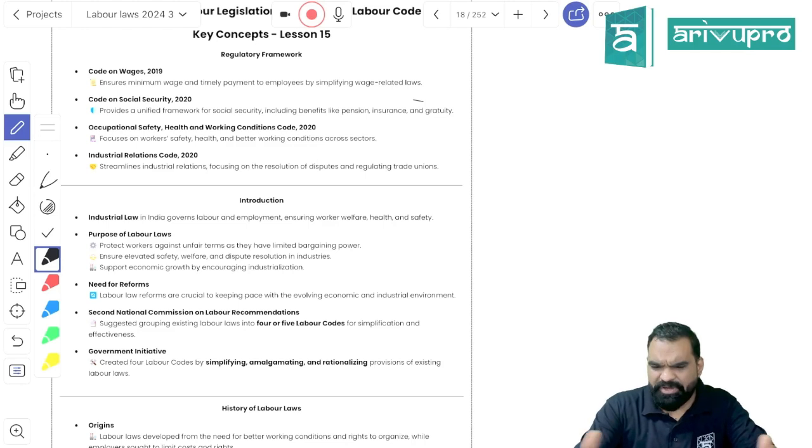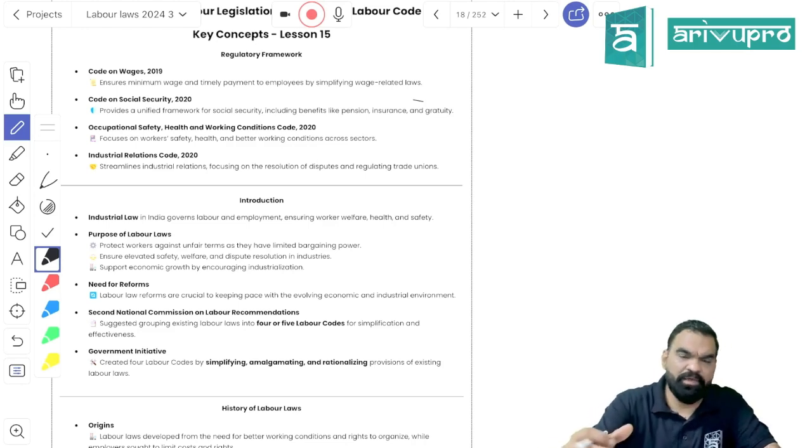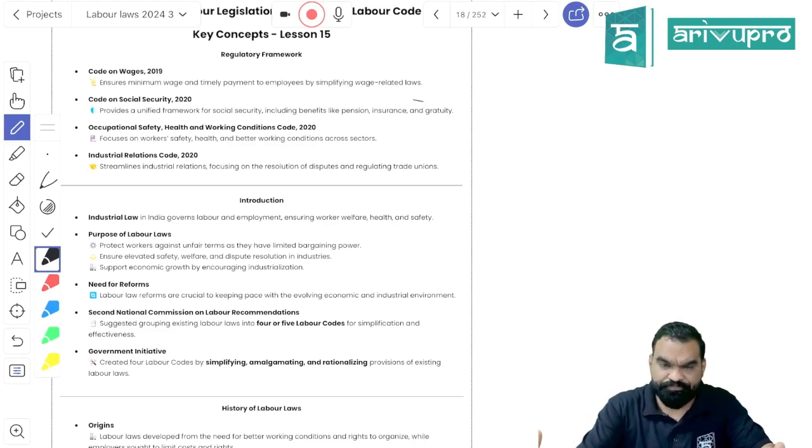So in order to reduce that multiplicity, they have converted all labor laws into 4 codes. All the similar labor laws are grouped together and converted into a code. But under all the labor laws, we know very well the rule making power lies with the state government. So until and unless state governments come out with the rules related to the codes, these codes are not going to be implemented.